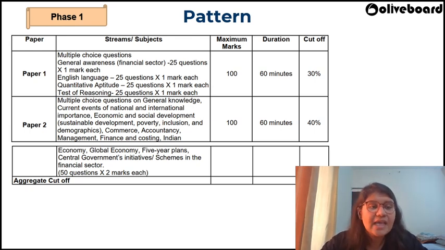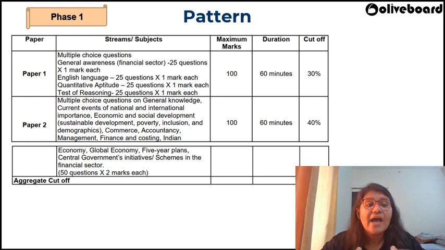This is one point. The second thing is paper 2. There you have minimum cutoff to be 40 percentage. What we will do is we will quickly have a look at how do we prepare for paper 2, because if you look at the streams or the subjects that are mentioned in the pattern, they're not very clearly categorized. Okay. And if you're somebody who's going to appear for this examination for the very first time, then definitely you'll be taken aback by having a look at the topics that are mentioned. So don't worry, we'll categorize that.